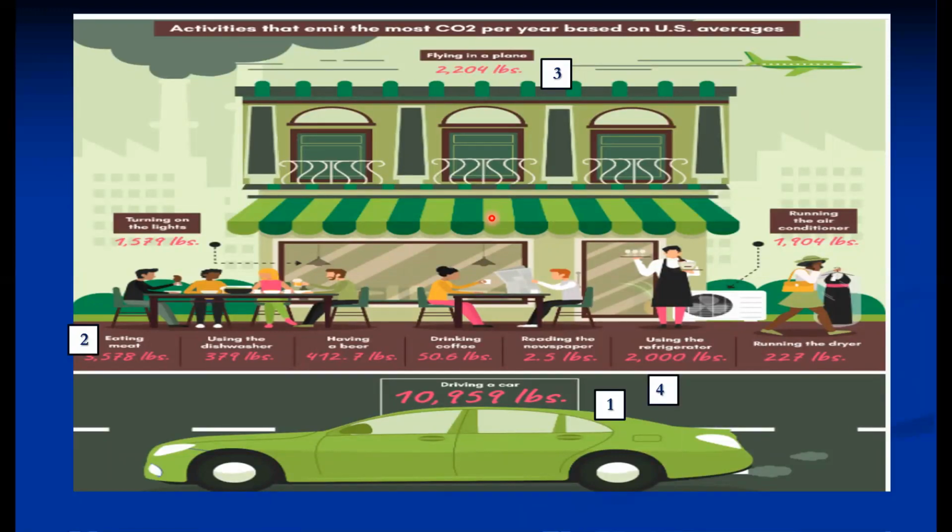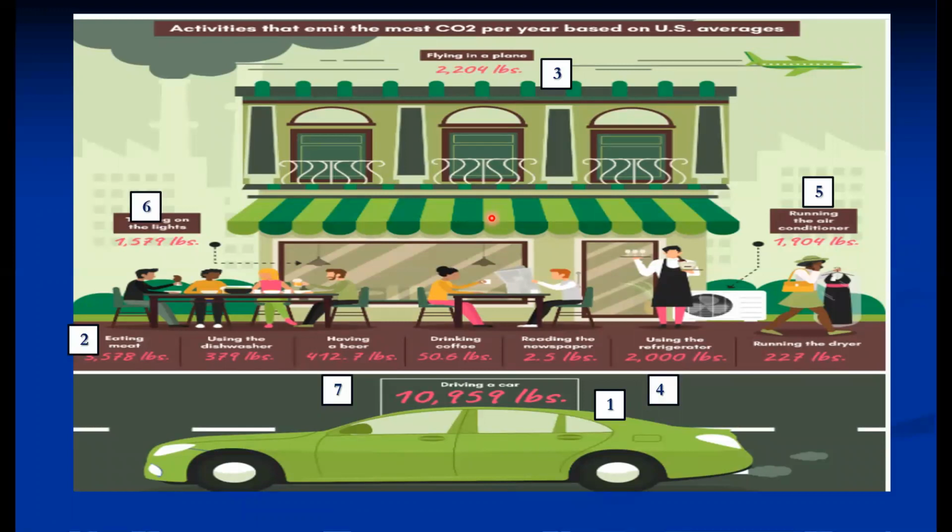Then using the refrigerator, because usage of refrigerators is very high in US culture, around 2,000 pounds of carbon emission per year. Then running air conditioners, around 2,000. Then turning the lights on: lighting emits almost 1,500 pounds.